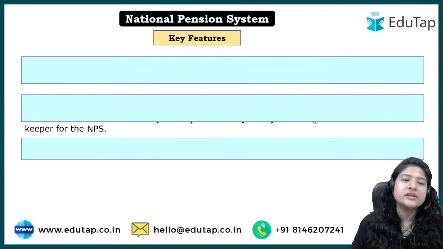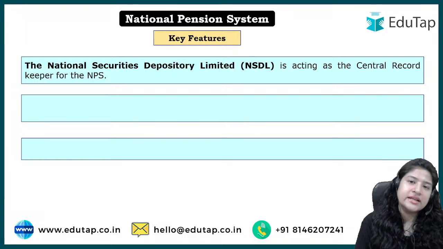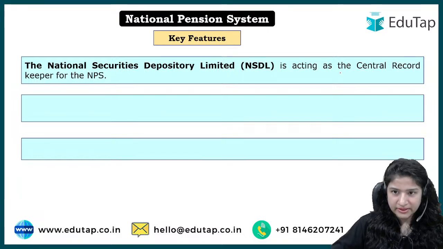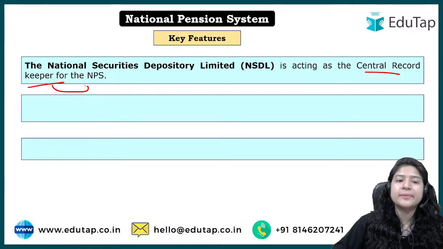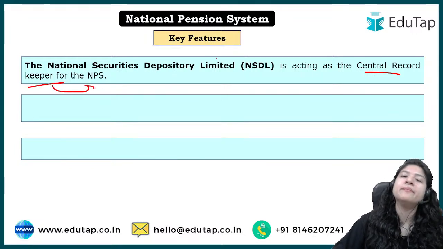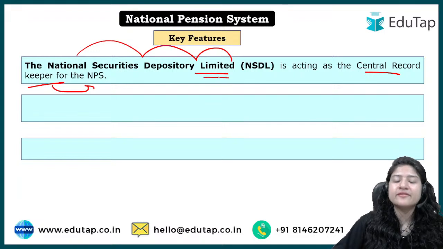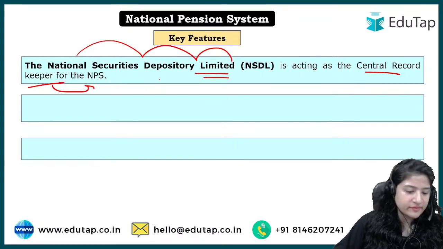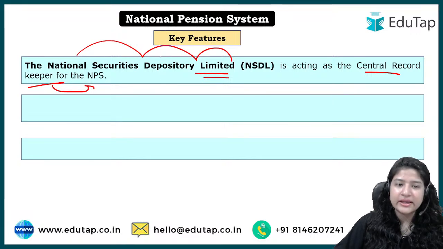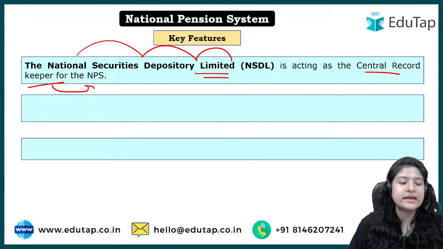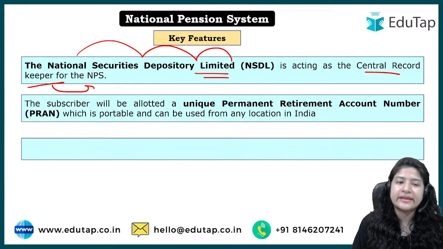ठीक है, now what are the key features? ठीक है, तो one we have understood कि जो PFRDA है, that is going to look at it. ठीक है, but जो Central Record Keeper for the NPS, मतलब आपका PFRDA में ही, under the PFRDA only there is a Central Record Keeper, which as the name suggests keeps record of everything. Okay, so this National Securities Depository Limited will act as a CRA for the NPS. ठीक है, in fact आप में से किसी ने CRA भी लिखा था, which I think has been deleted now, right? ठीक है, पर National Securities Depository Limited is acting as a CRA for the NPS. It will take care of all the records.